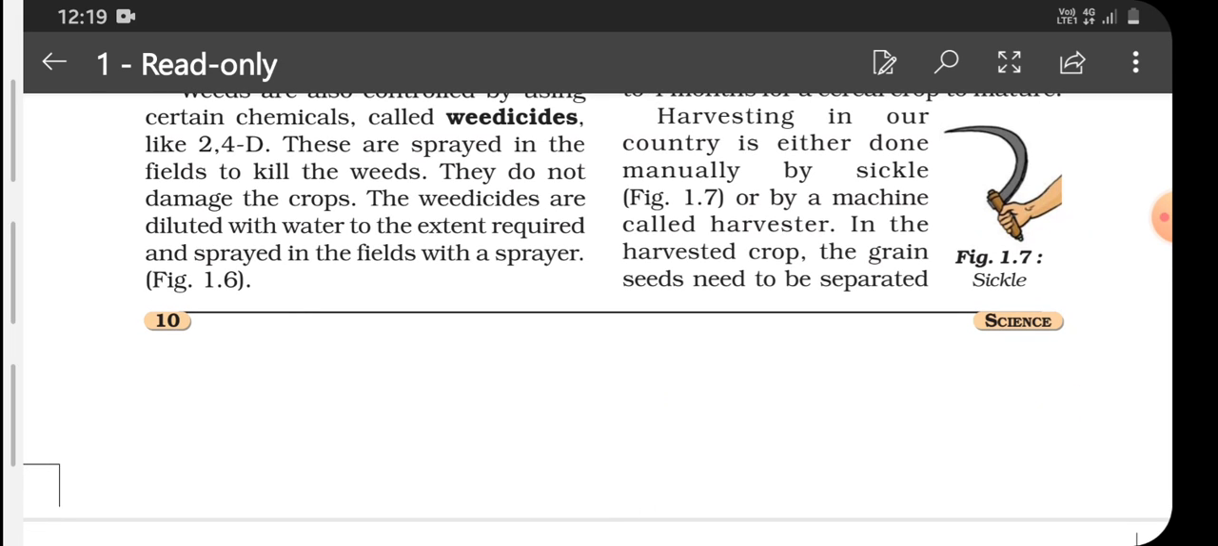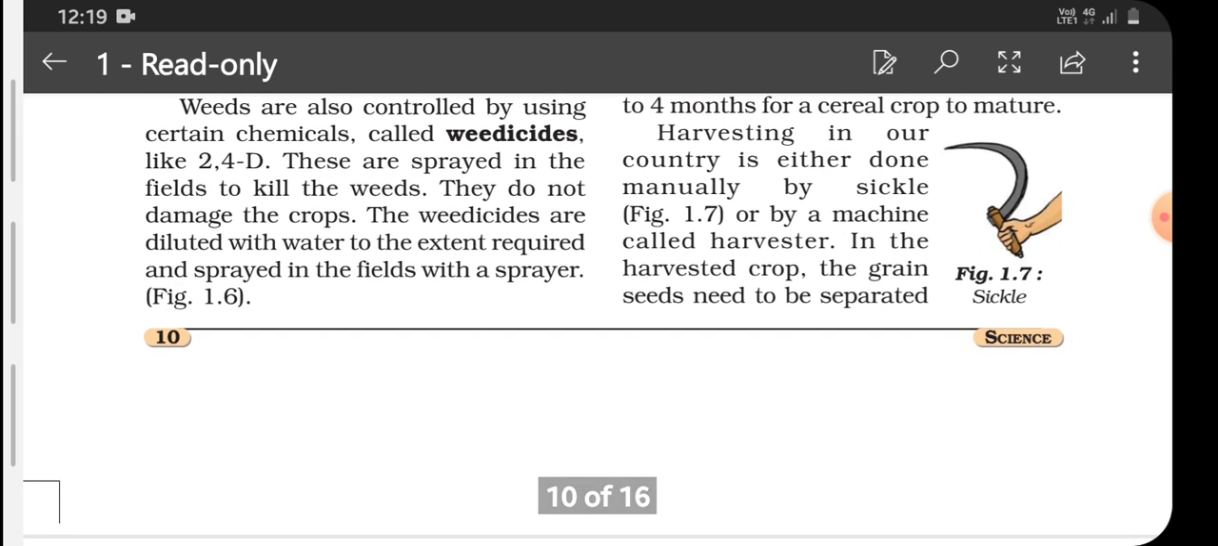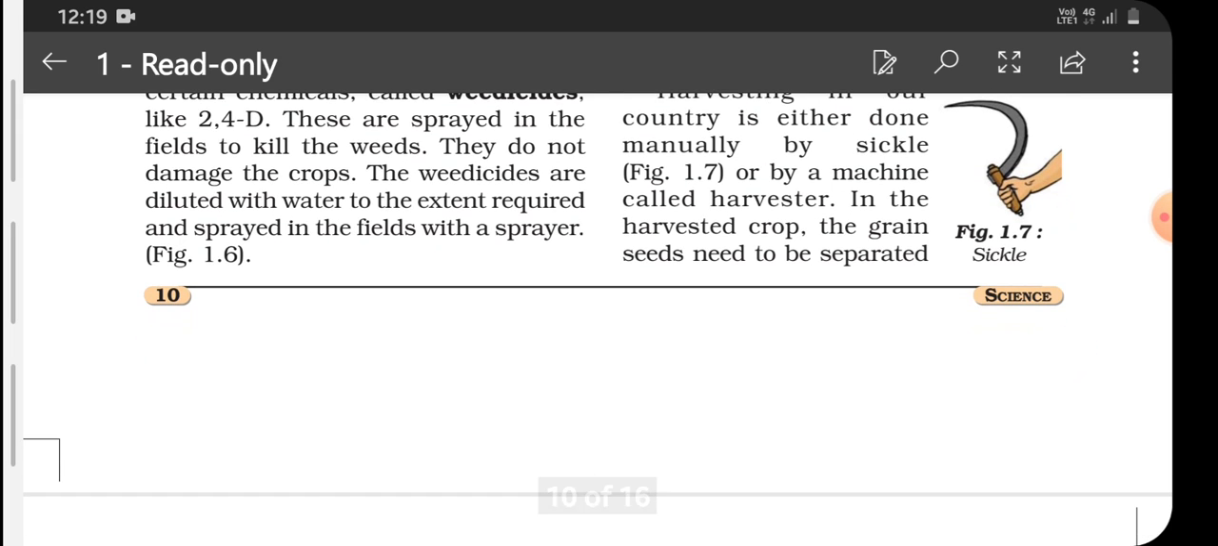Harvesting in our country is done either manually or by using machines. Manually, it is done with the help of a sickle. As you are seeing in this picture, a person is handling a sickle in his hand. Sickle is a C-shaped instrument, and harvesting is done by using a harvester also.